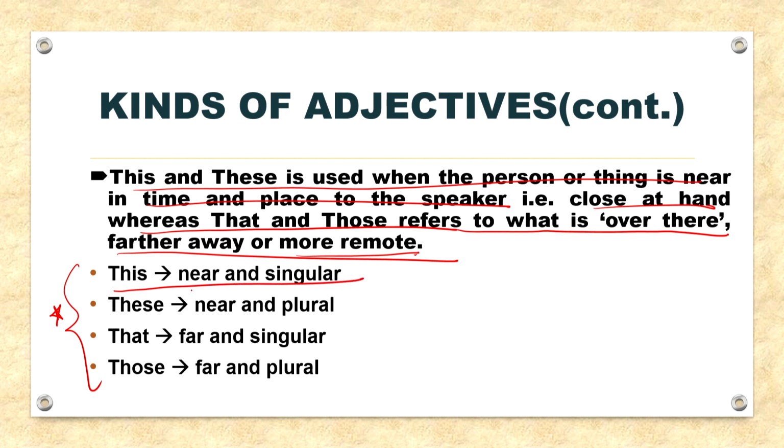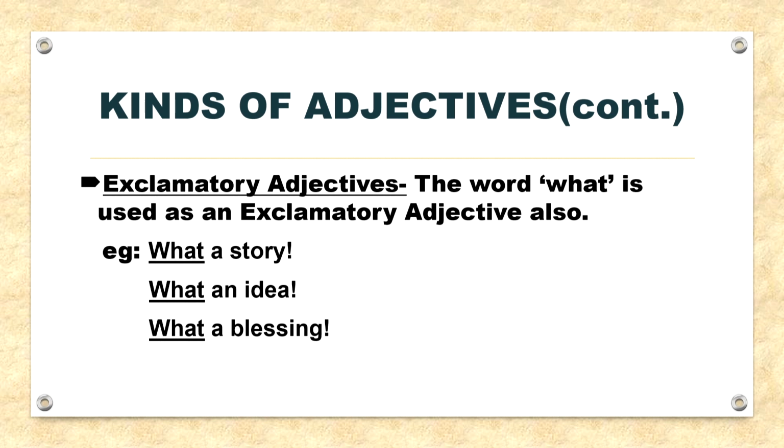This is used for near and singular, these is used for near and plural, that is used for far and singular, those is used for far and plural. Now, moving on, exclamatory adjectives. The word what is used as an exclamatory adjective also. For example, what a story, what an idea, what a blessing, and so on.